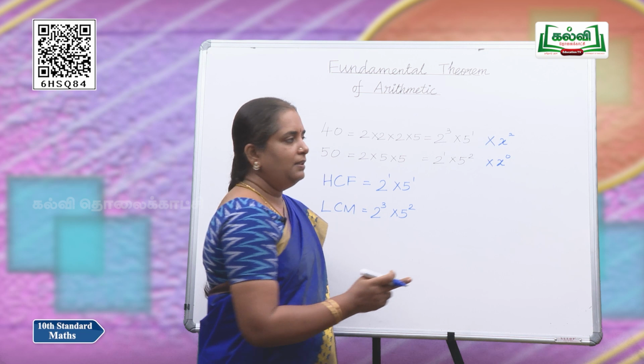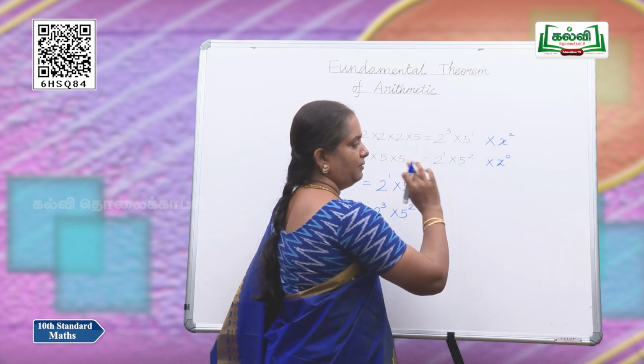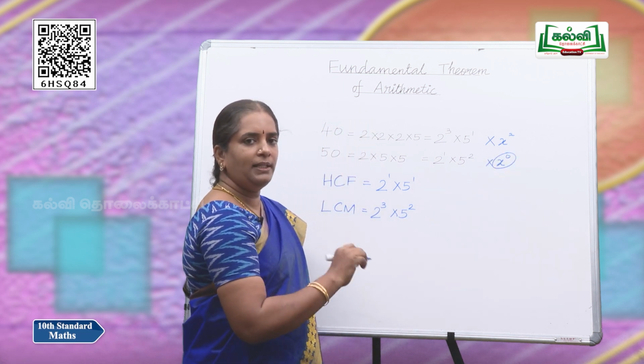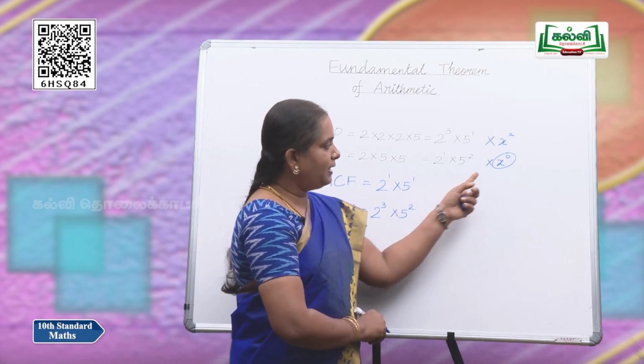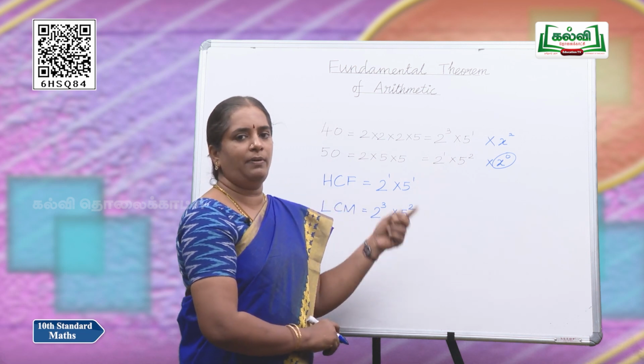This number is present only in this number, but not here. So, applying the same theorem, in HCF we will have the least power, x power 0, and in LCM, we will have x power 2.